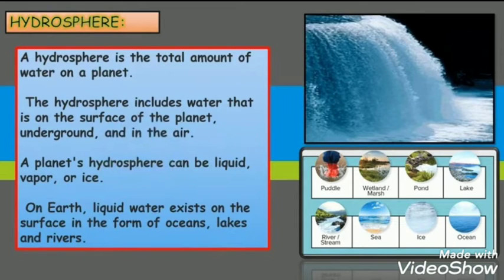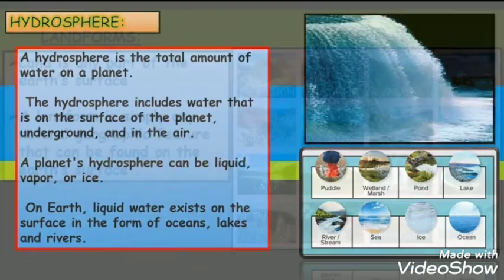Now we will see hydrosphere. A hydrosphere is the total amount of water on a planet. The hydrosphere includes water that is on the surface of the planet, underground and in the air. A planet's hydrosphere can be liquid, vapor or ice. On Earth, liquid water exists on the surface in the form of oceans, lakes, rivers, ponds, etc.